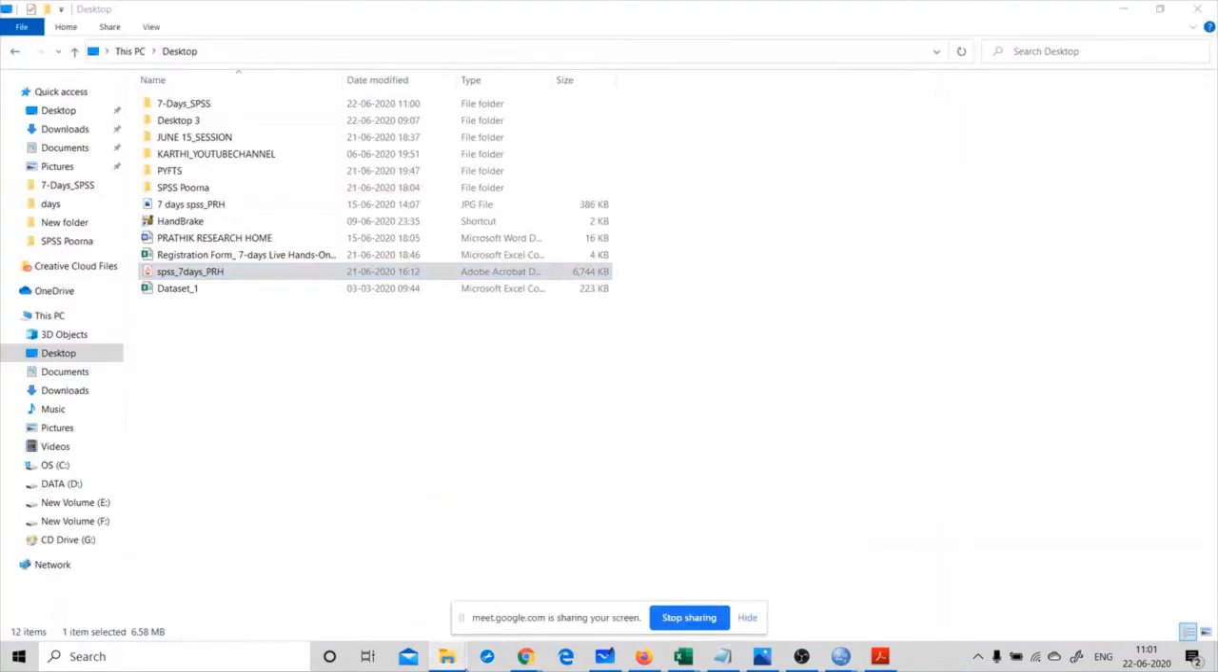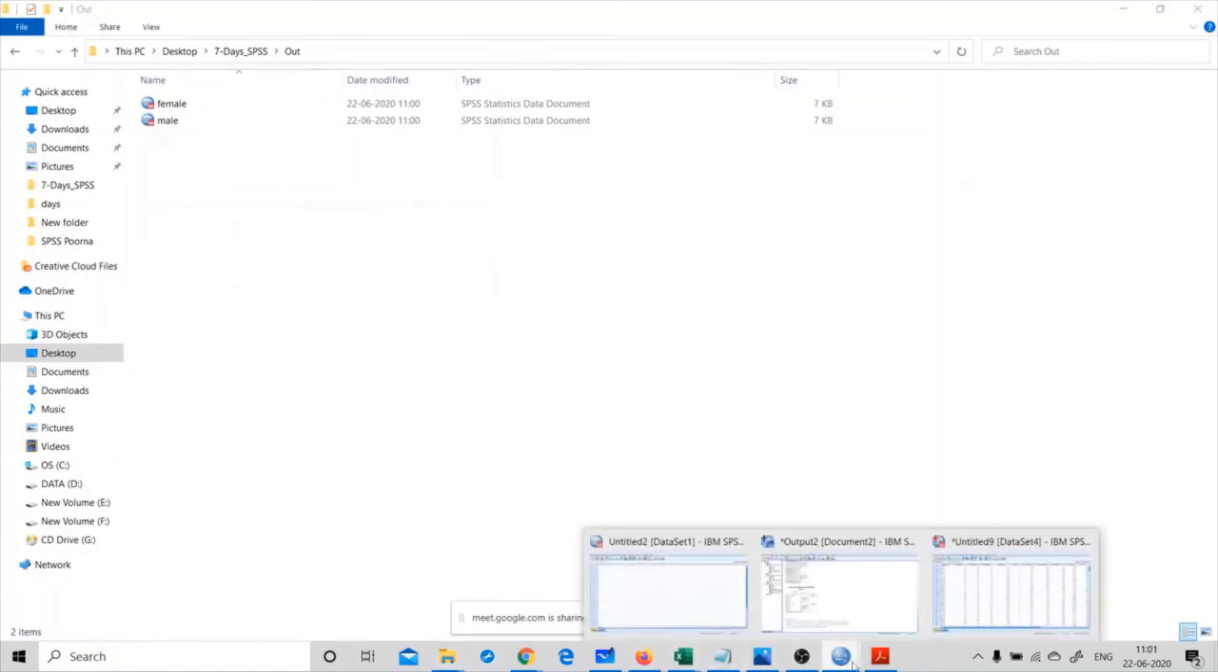So you can see the SPSS files here. The split files are written in this directory under the names female.sav and male.sav. Okay, got it?